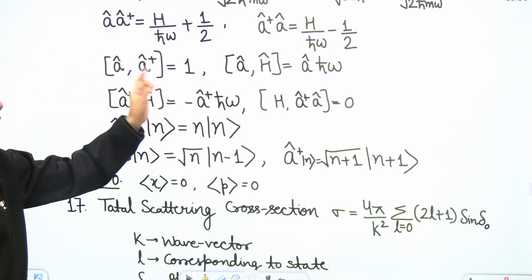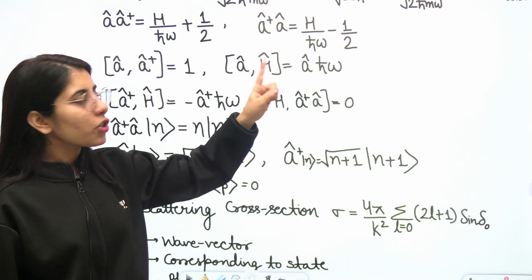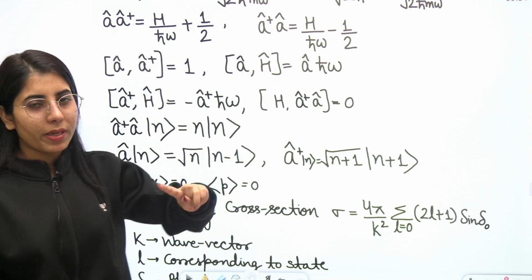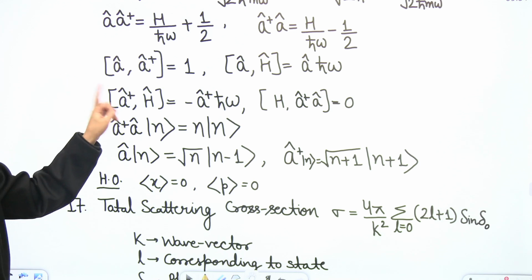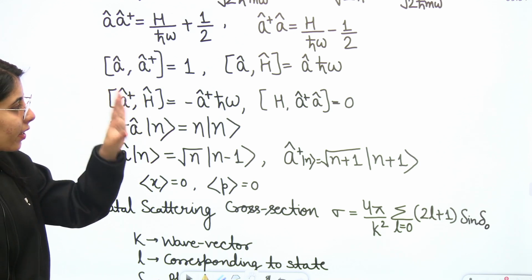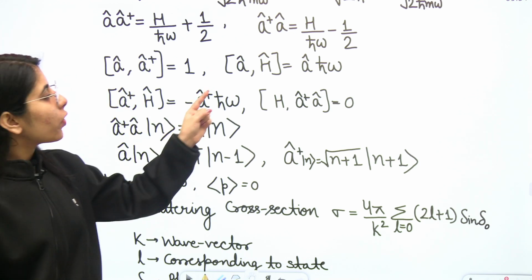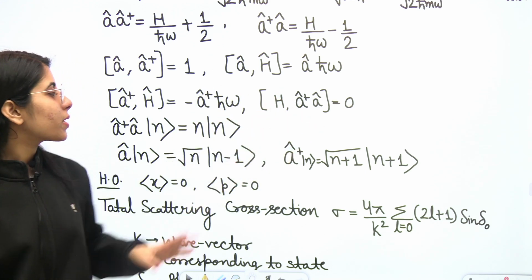Next point, if I consider the commutator bracket of a with a†, it will be equal to 1. The commutator bracket of a with H will be equal to aℏω. The commutator bracket of a† with H will be −a†ℏω. The commutator bracket of H with a†a will be 0.